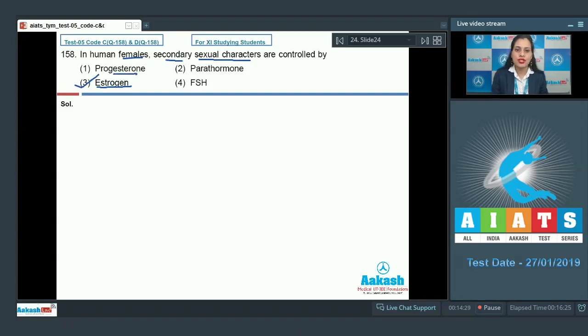The next option is progesterone, and this is an incorrect option. Progesterone is a hormone which maintains pregnancy. The next option is parathormone, and this is an incorrect option. Parathormone is responsible for regulating the calcium level in blood. And the last option is FSH, and this is also an incorrect option. FSH represents follicular stimulating hormone which stimulates gametogenesis. So the correct answer to this question is option number 3. Let's discuss our next question.